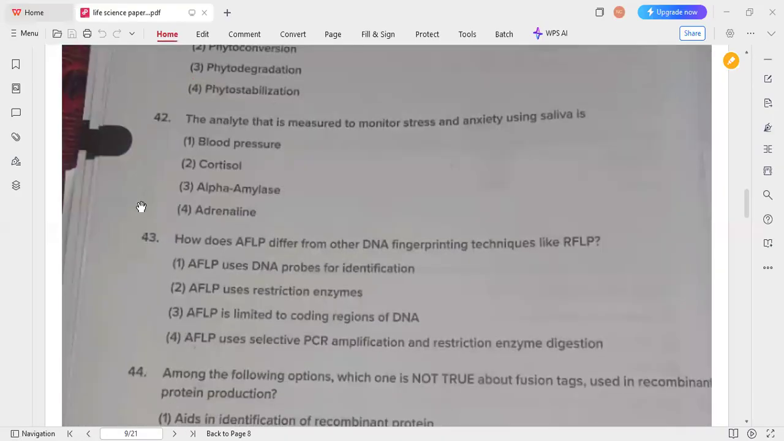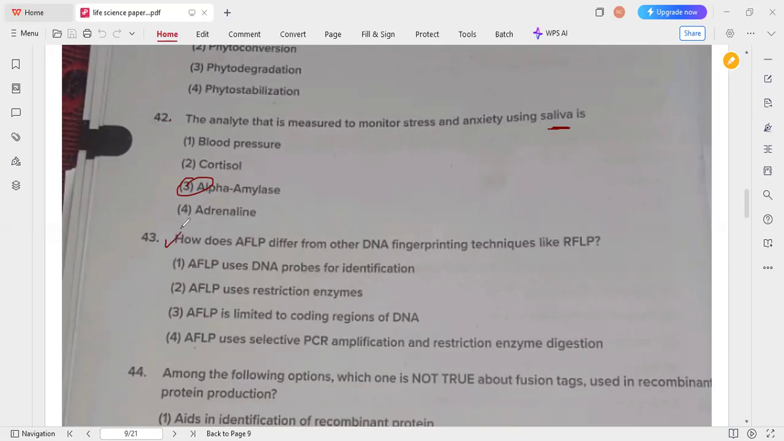Okay, so the next one, the analyte that is measured to monitor stress and anxiety using saliva. So if we are using saliva means the analyte should be the enzyme, right? Which enzyme? Salivary amylase, that is option 3, alpha amylase. Okay, option 3 is the correct answer for this 42 question.